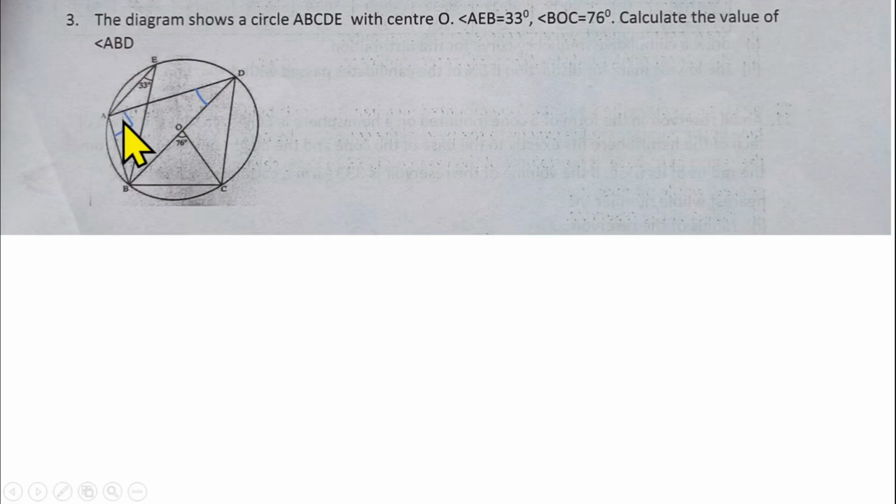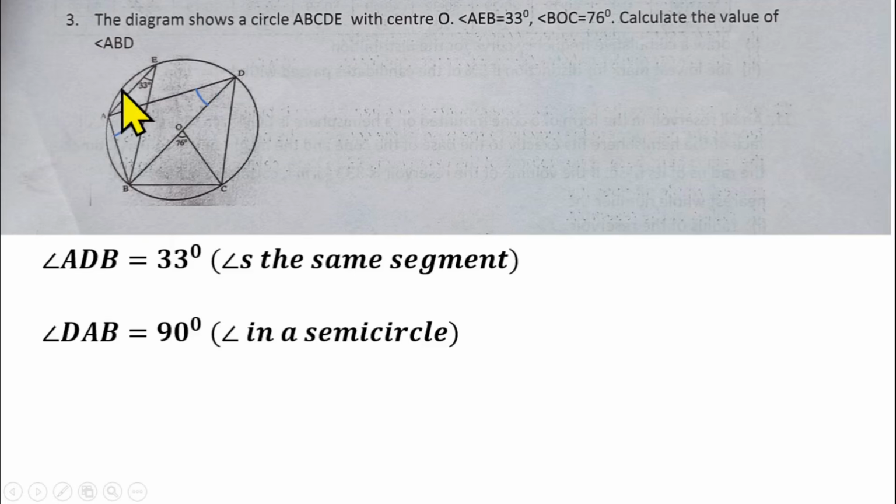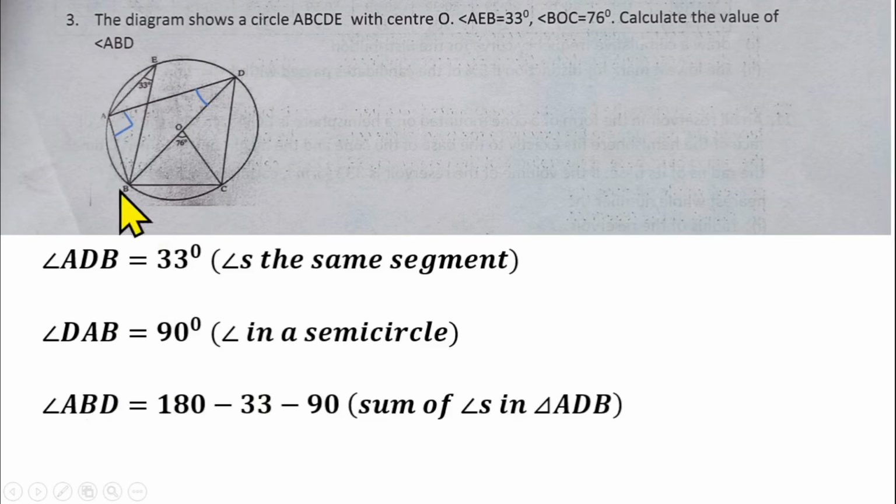Then from there, we can see the triangle ADB. We are looking for this angle ADB, which is the angle here. So we already have this to be 33 and this is 90. We can find this angle using the sum of angles in a triangle. So angle ADB is 33, angles in the same segment. Then angle DAB is 90 degrees, angle in a semicircle. Therefore, angle ADB we are looking for will be 180 minus 33 minus 90 degrees, sum of angles in a triangle, and that should give us 57 degrees.